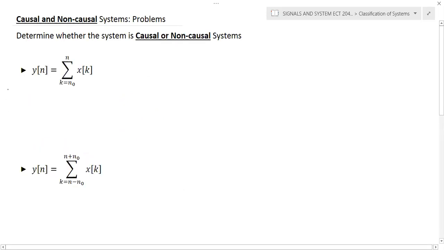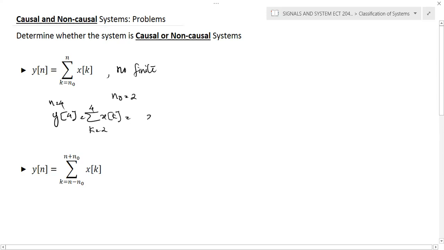Now we'll discuss some more advanced questions, like y of n is equal to sigma k is equal to n0 to n of x of k. Assume that n0 is a finite quantity, not infinite. Please add this point to the question. For example, assume that the n0 value is 2. If you want to calculate y of 4, that is n is equal to 4, the equation becomes y of 4 is equal to sigma k is equal to 2 to 4 of x of k.